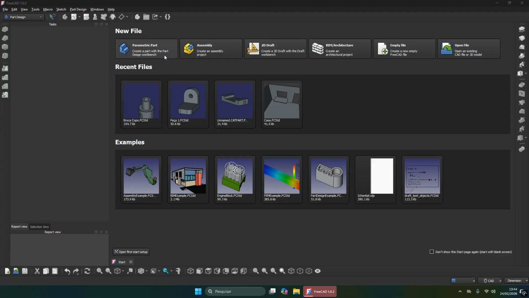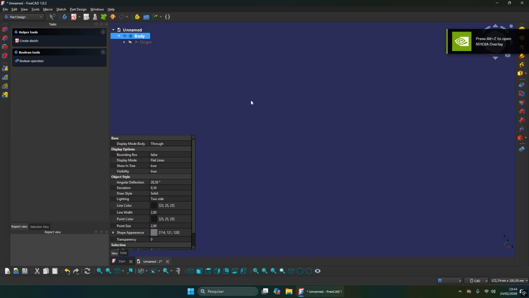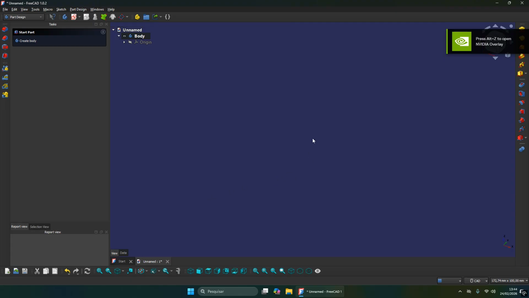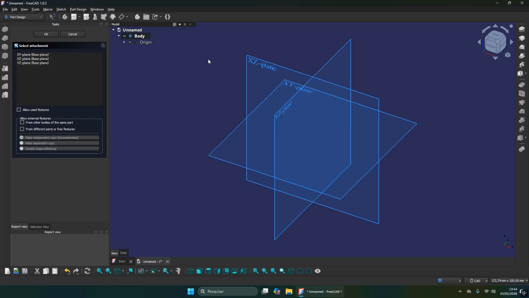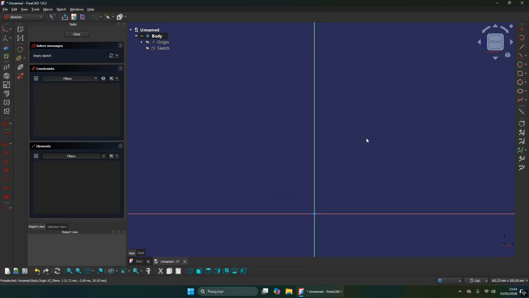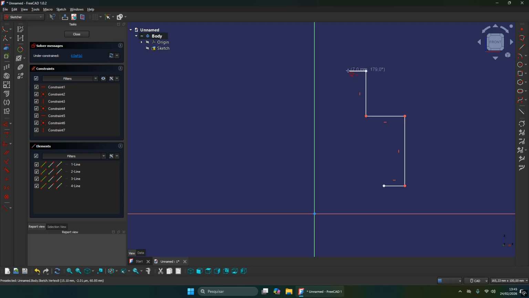So let's start here a new parametric part. And to start the solid part of today, I ask you guys to go here on sketch command, select the XZ plane, and to create this part, there are different ways to create this part, but I want you guys to try to create all the solid body in only a single profile.